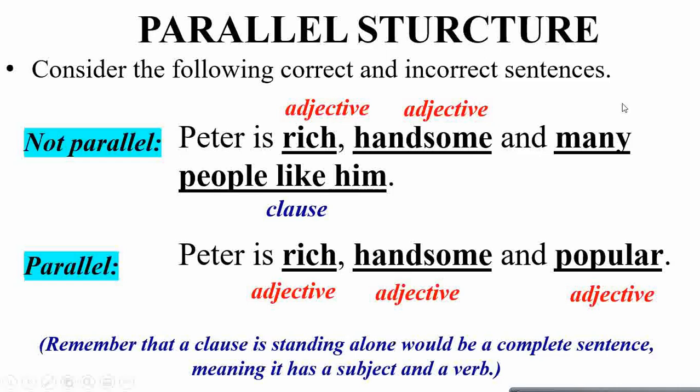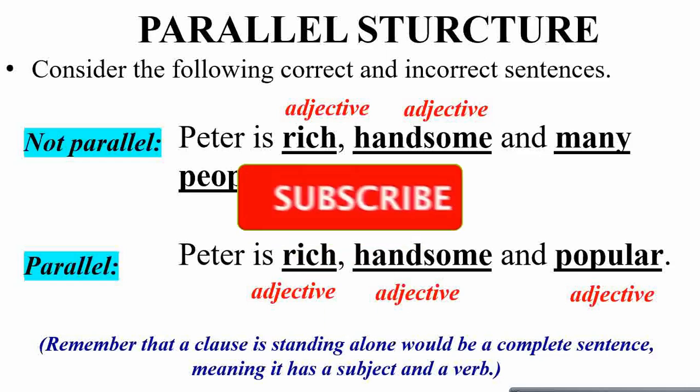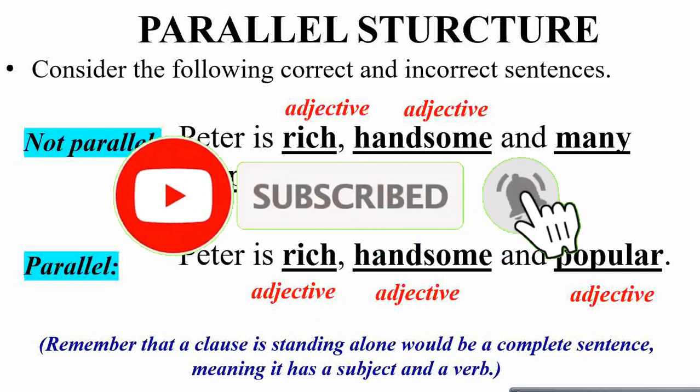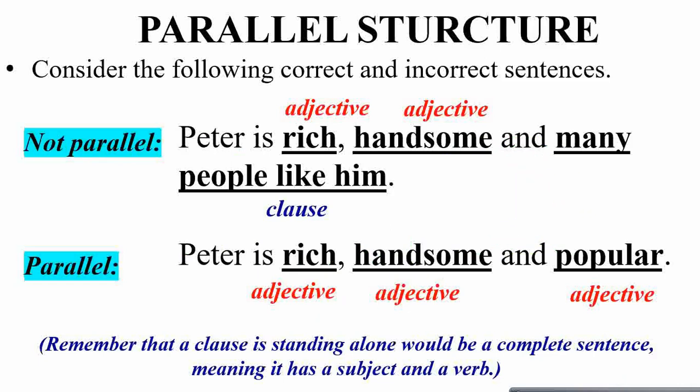So convert the last clause to an adjective, because all the components listed in the sentence should be aligned with the first one, which is an adjective here. Remember that a clause is a standing-alone sentence, a complete sentence, meaning it has its own subject and a verb. I keep reminding you of this in every lesson, wherever the topic of clause, gerund or infinitive forms comes up, just to reinforce these concepts. So by now you know that when you have a list of components mentioned in a series, their nature should be aligned with the first one. Here it was an adjective, so the rest were all adjectives.